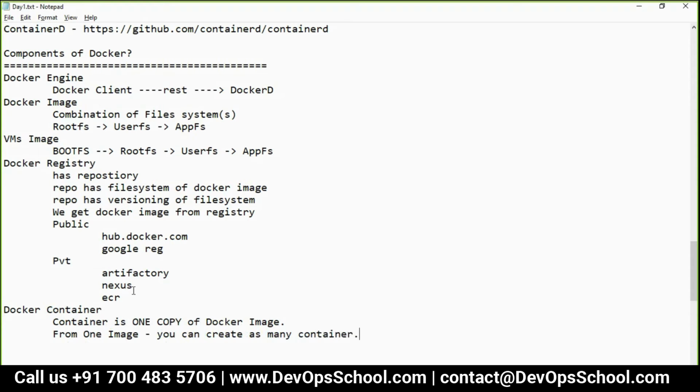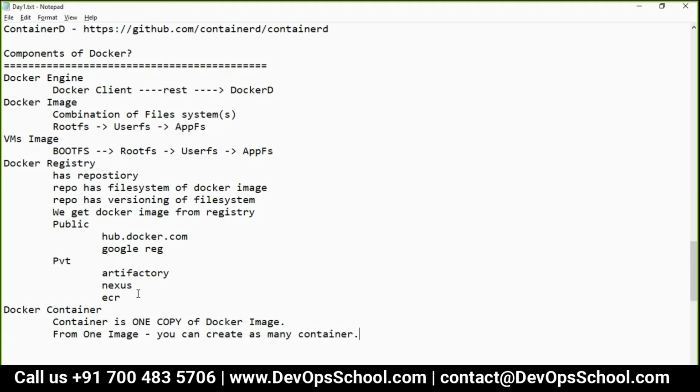Let me tell you in simple words. Guys, have you noticed, in an operating system, whenever you create a user, let's say Rajesh, Rakesh, Karan, all of these new users get my documents, my downloads, my desktop, my music, my videos, this, that.